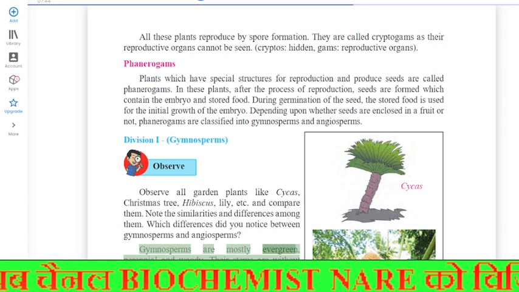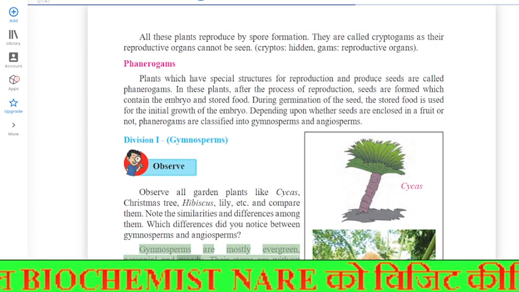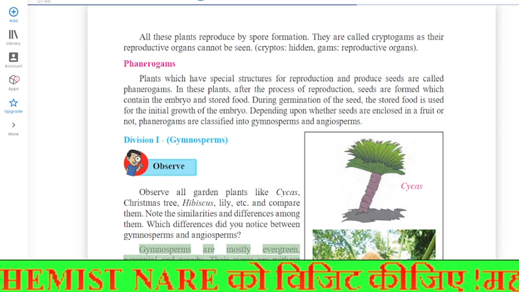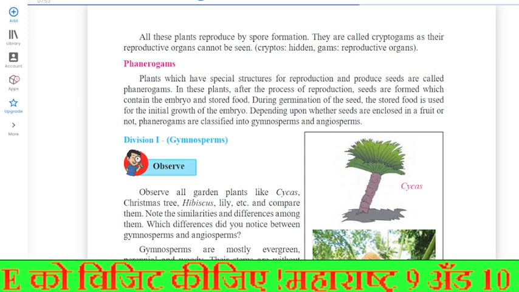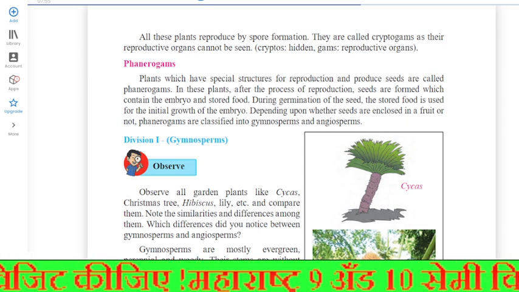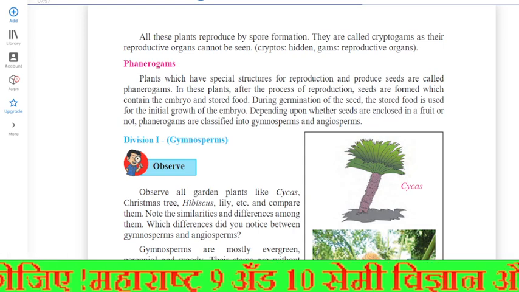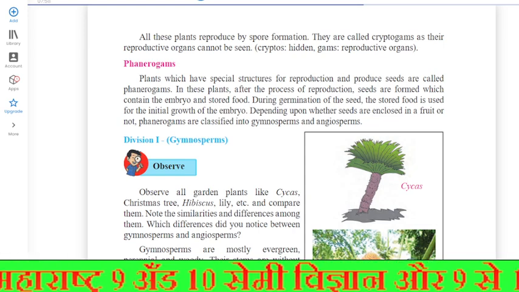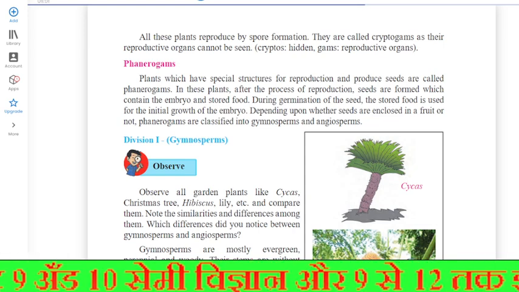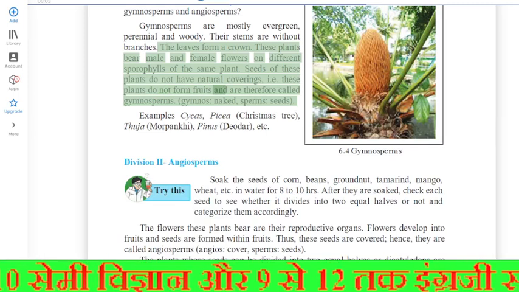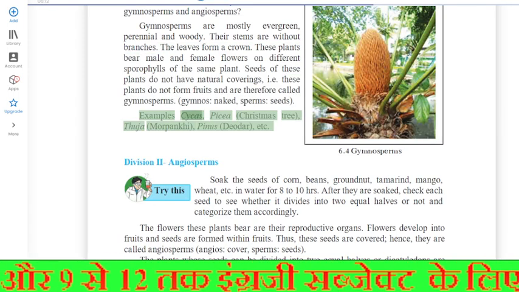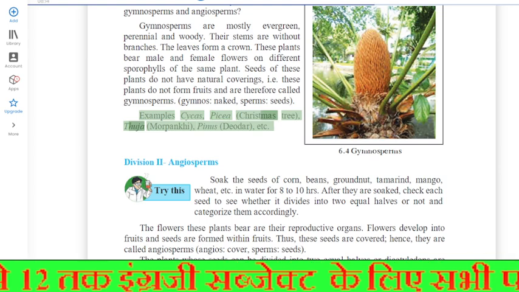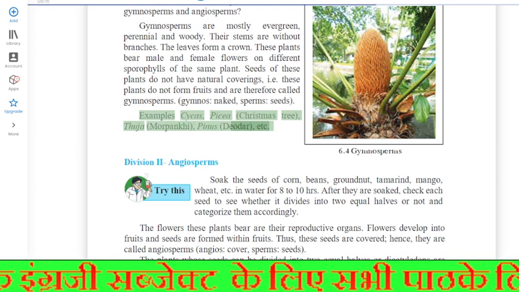Gymnosperms are mostly evergreen, perennial and woody. Their stems are without branches. The leaves form a crown. These plants bear male and female flowers on different sporophylls of the same plant. Seeds of these plants do not have natural coverings, i.e. these plants do not form fruits and are therefore called gymnosperms. Examples: cycas, picea, thuja, pinus, etc.